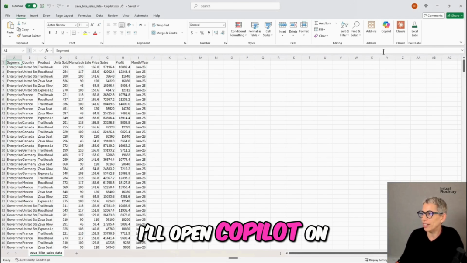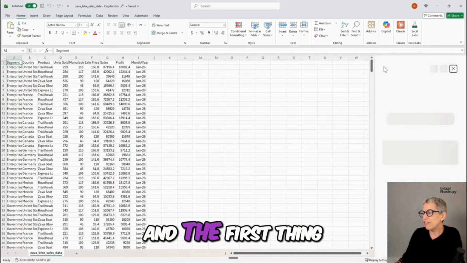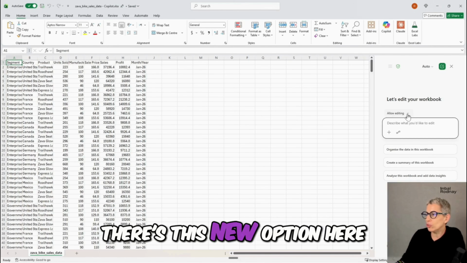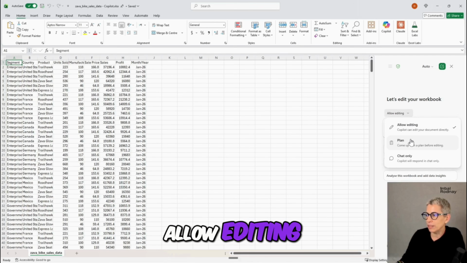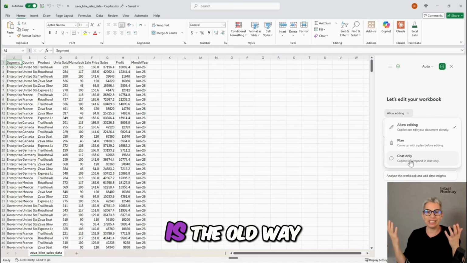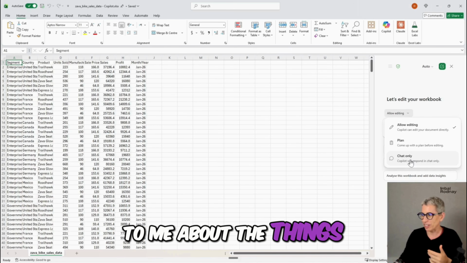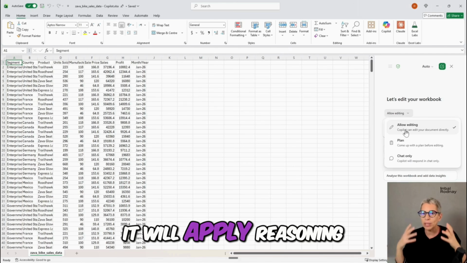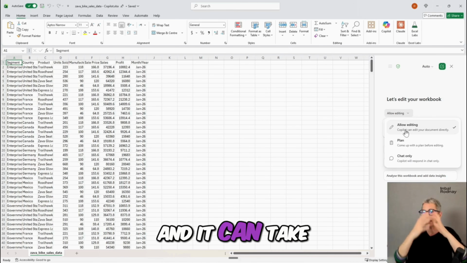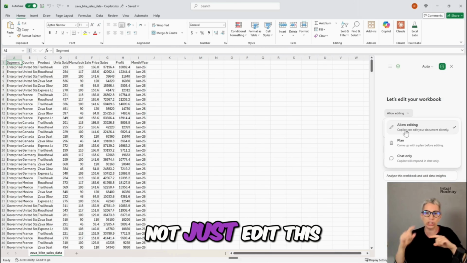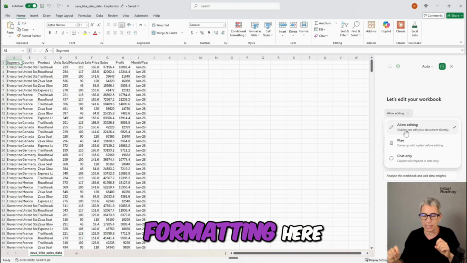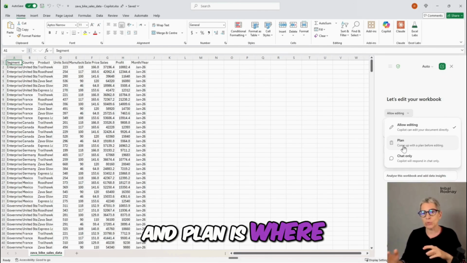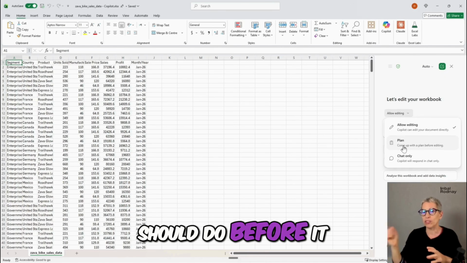I'll open Copilot on the right panel. And the first thing I notice is that there's this new option here: allow editing, plan, or chat only. Chat only mode is the old way. It will just talk to me about the things. Allow editing, it will apply reasoning and think about things, and it can take quite big tasks, not just edit this field or update the formatting here. And plan is where it will tell me what it thinks it should do before it actually does it.